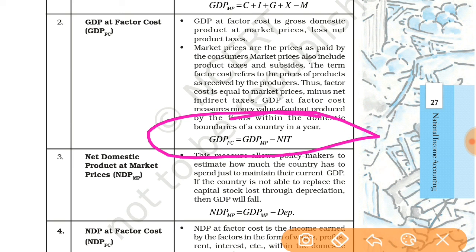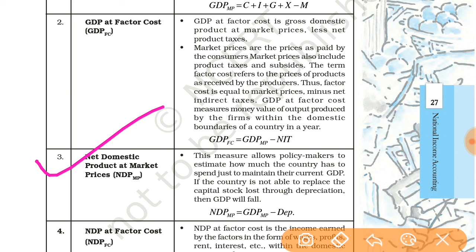Net domestic product at market price is given. What is net domestic product at market price? This measure allows policy makers to estimate how much the country has to spend just to maintain their current GDP.